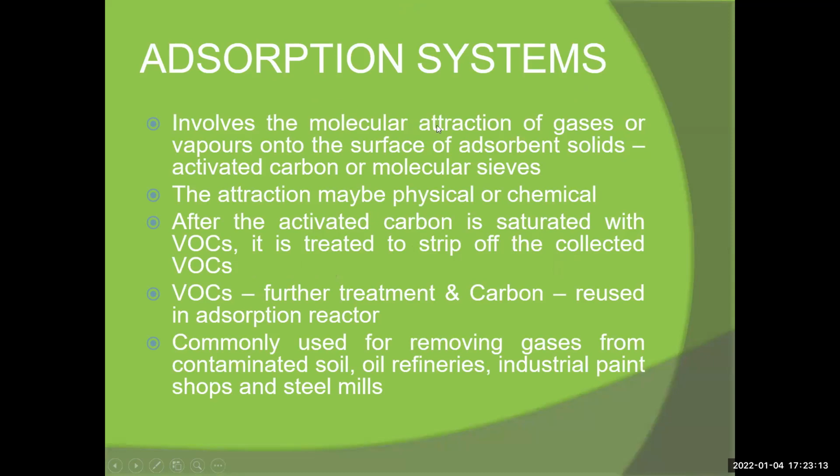The first one is the absorption system. This involves air pollution control techniques, and there are many types of pollutant control systems. The first one is the absorption system. This mainly involves the molecular attraction of gases and vapor onto the surface of a solid, such as activated carbon or molecular sieves. These are air pollution control techniques.